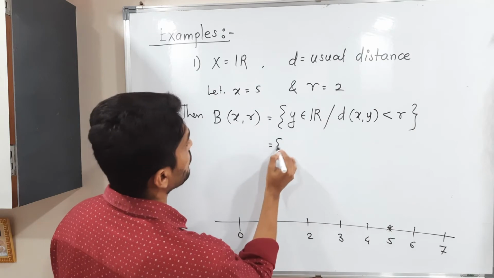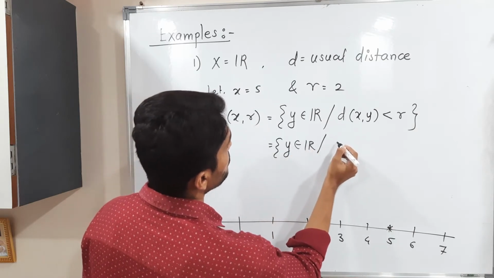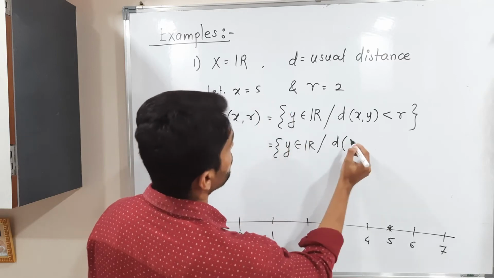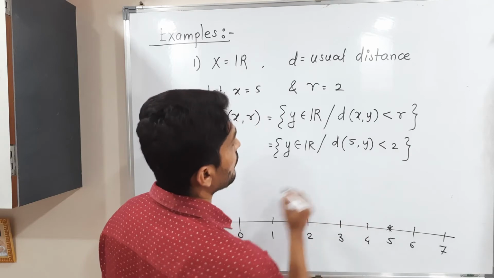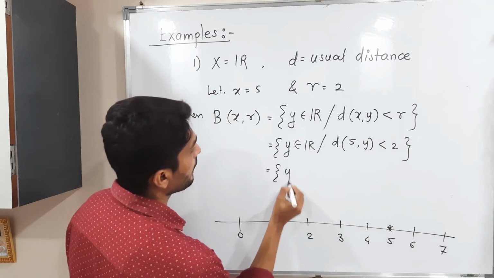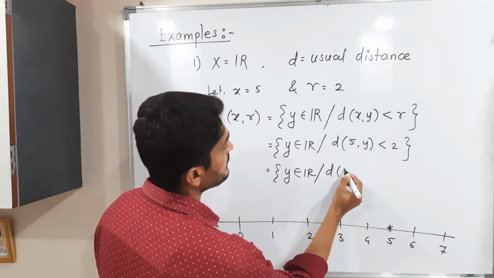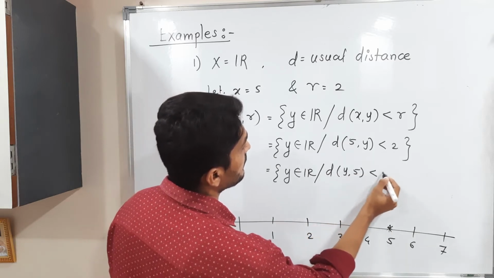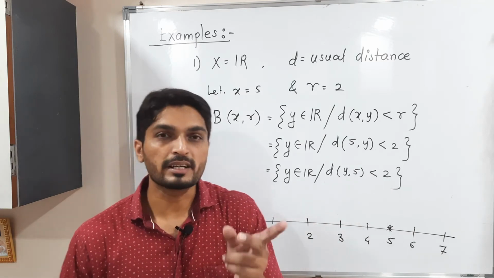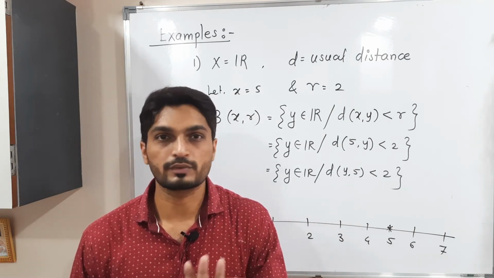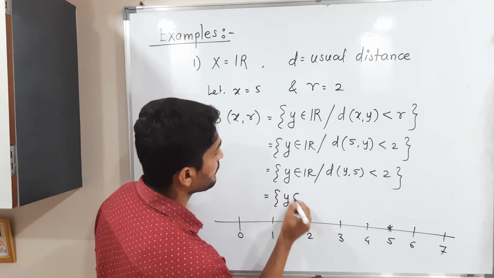So this is equal to {y belongs to R such that d(x, y)}, that means d of x is 5, comma y, less than r, which is 2. Okay, so this is equal to {y belongs to R such that d(5, y), same as d(y, 5), less than 2}. Getting the point? In case of a metric, d(x, y) is the same as d(y, x), so that's why we can write this. So this is equal to y belongs to R.